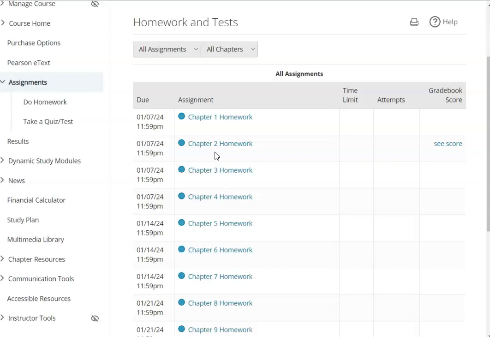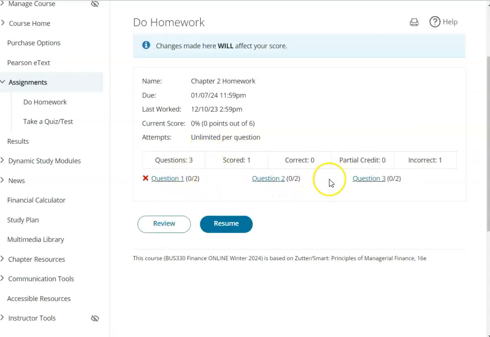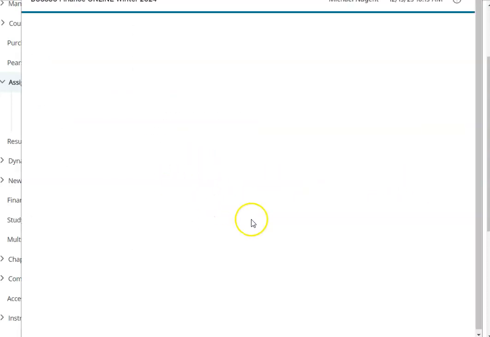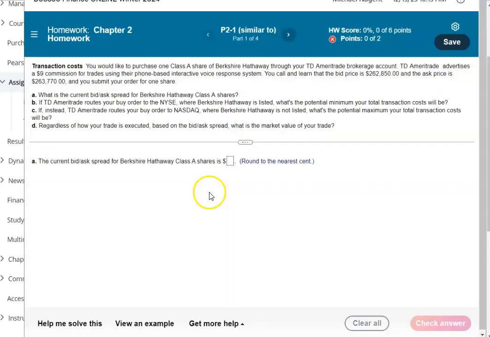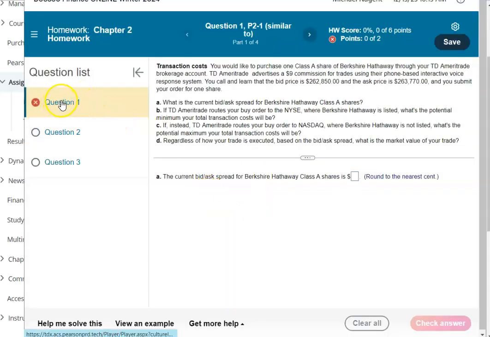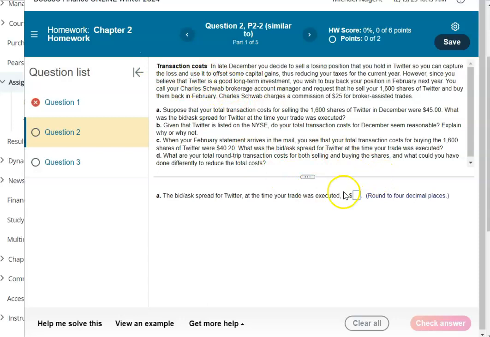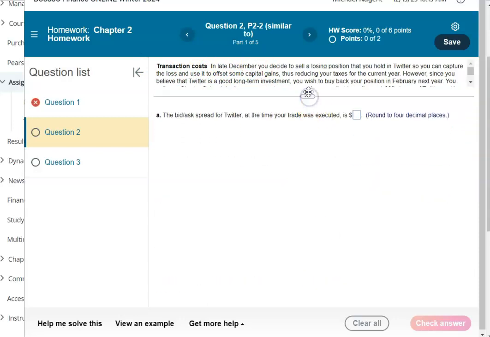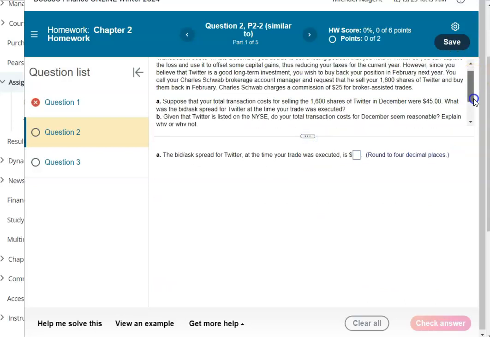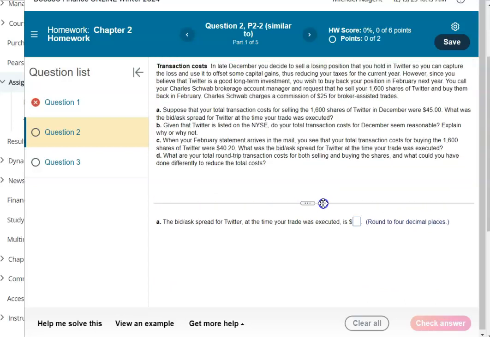Now, if you're working on the homework, you would click on the homework, and then you'll see the questions. So you're able to click on the question, and you'll see here that question 1 I got wrong, and now I'm going to be on question 2. When I go in, I want to read the question. I may have to move this slider down to get to all the information. And then it's going to ask me to input the data. So I'm going to input and check my answer.